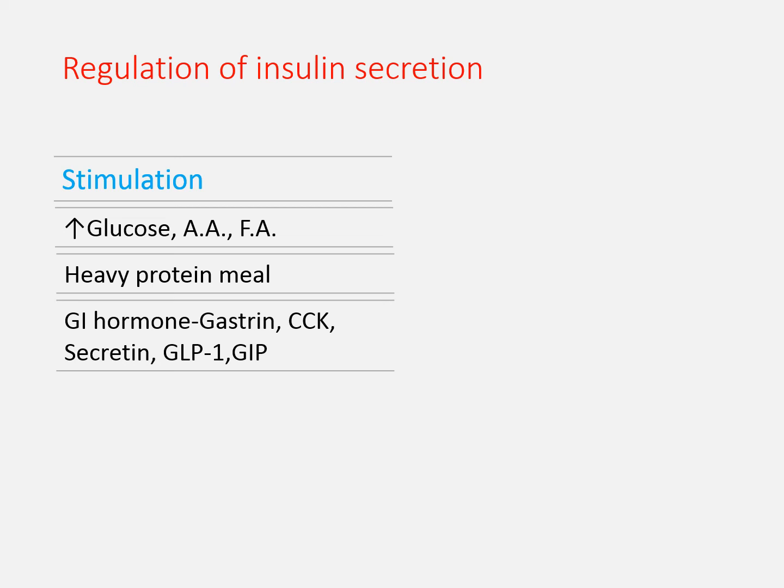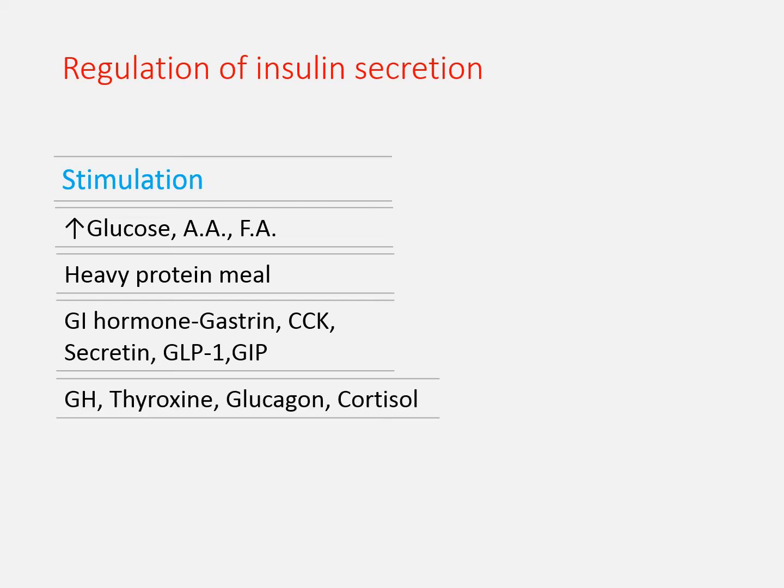Next are certain anterior pituitary hormones and other hormones like growth hormone, thyroxine, cortisol, glucagon. So growth hormone and thyroxine from the anterior pituitary, glucagon from pancreas, and cortisol from adrenal cortex. They also stimulate insulin secretion. Then parasympathetic stimulation or acetylcholine also stimulates. Beta adrenergic stimulation increases insulin secretion.